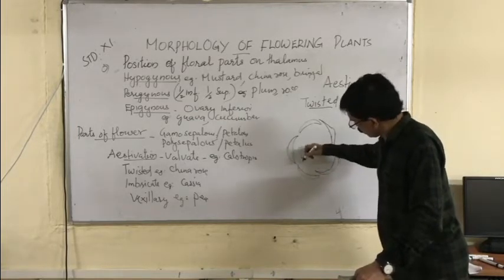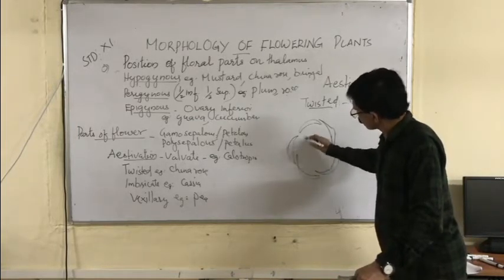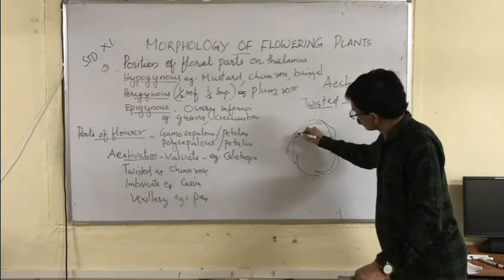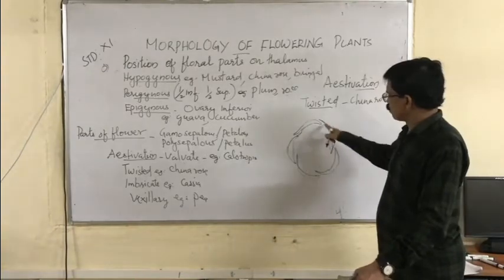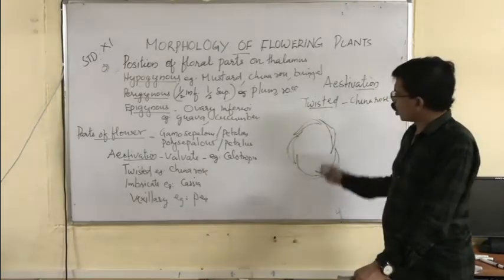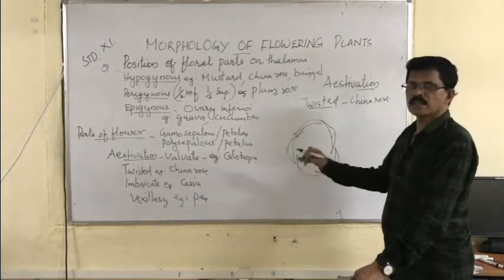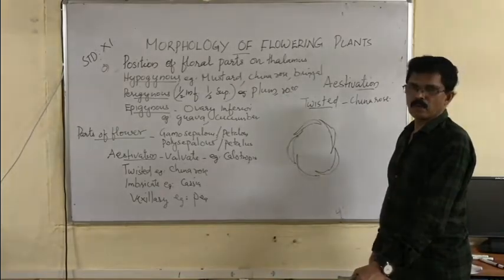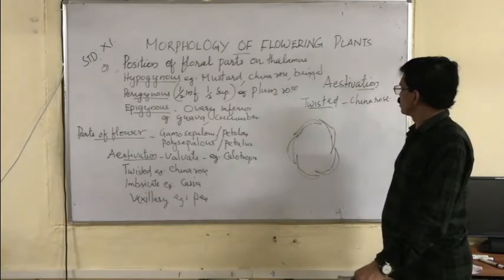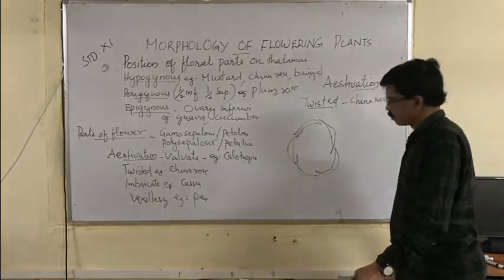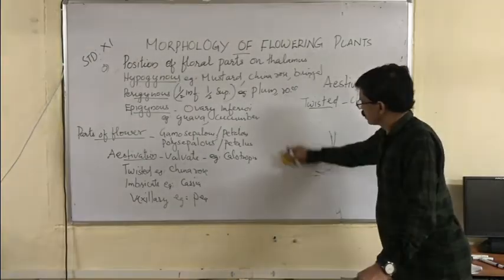You can see this very clearly. The margins of each sepal overlap with the other sepal or petal. When the margins are overlapping each other, it is called twisted. Example, China rose. Clear? Right.